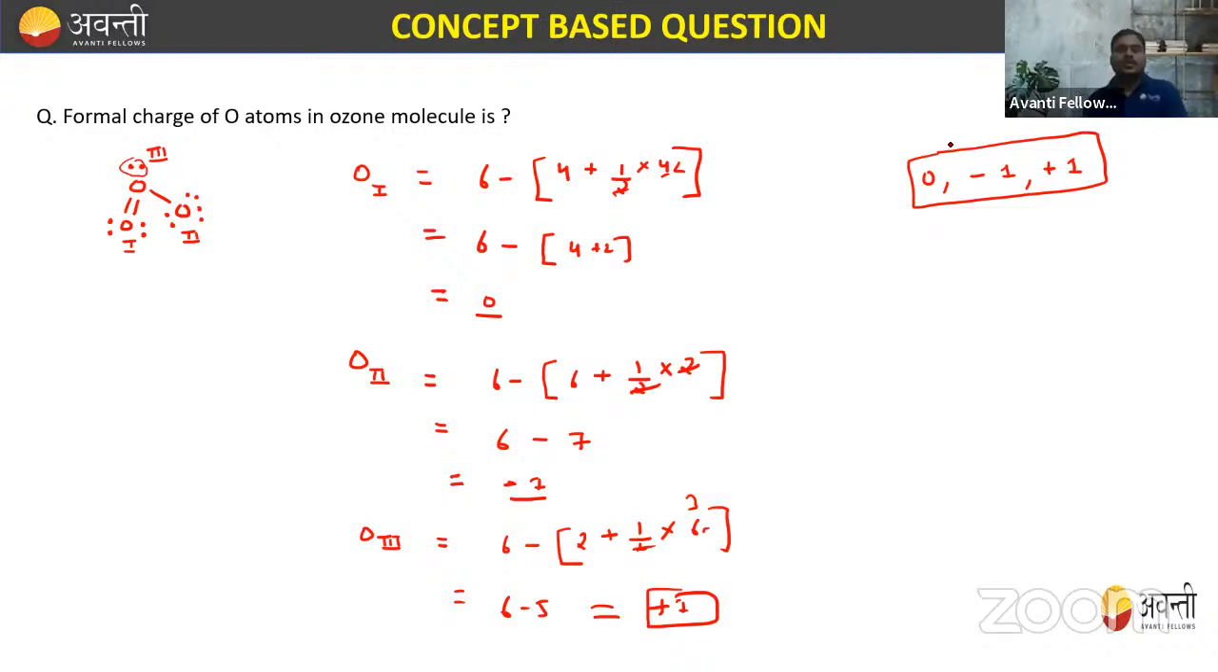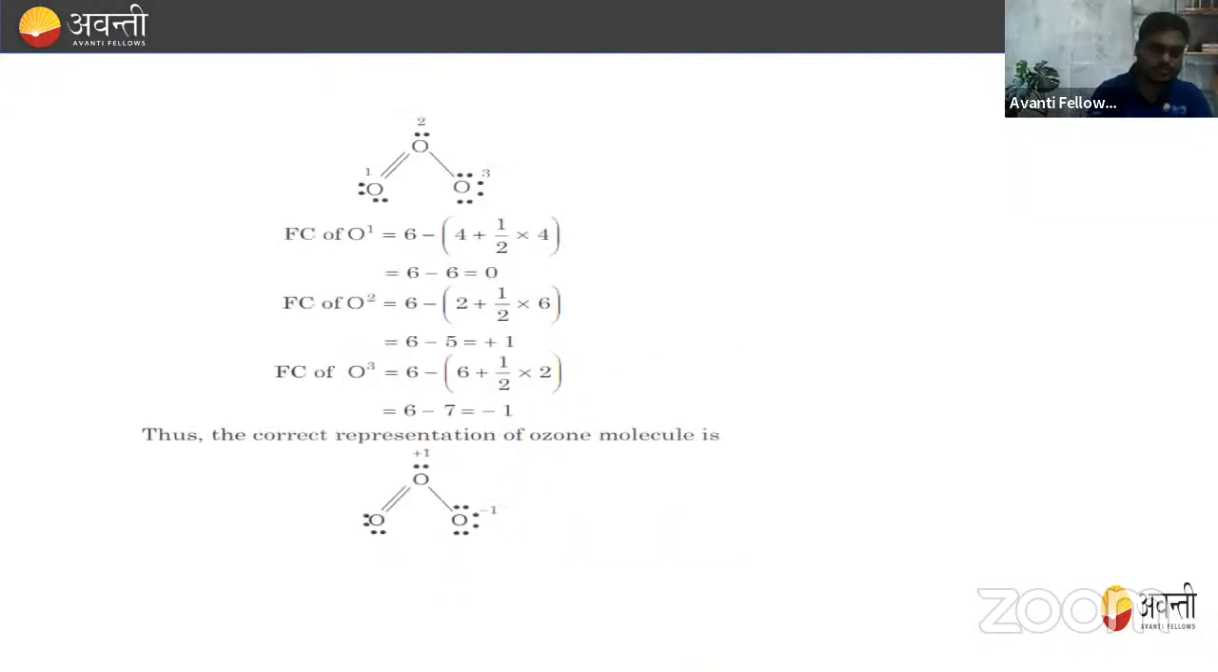Okay. So these are all the formal charges of the oxygen atoms in the ozone molecule. I hope this is clear to you, how we found out the formal charges in the ozone molecule, right? So this is how we can actually calculate the formal charge of oxygen atoms in the ozone molecule. Okay, let's go. So this is the solution of this question as well. We also solve the question like this only. So this is the correct representation of the ozone molecule, with +1, -1, and 0.